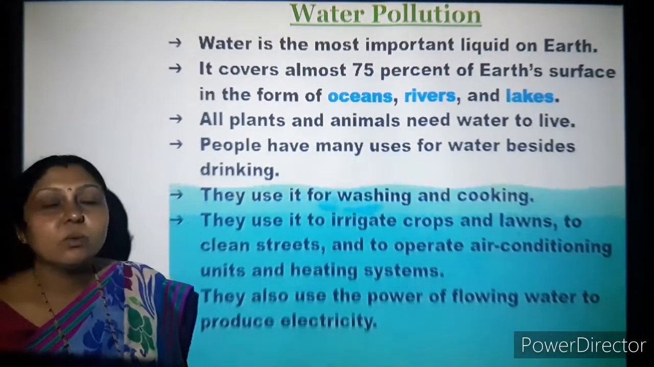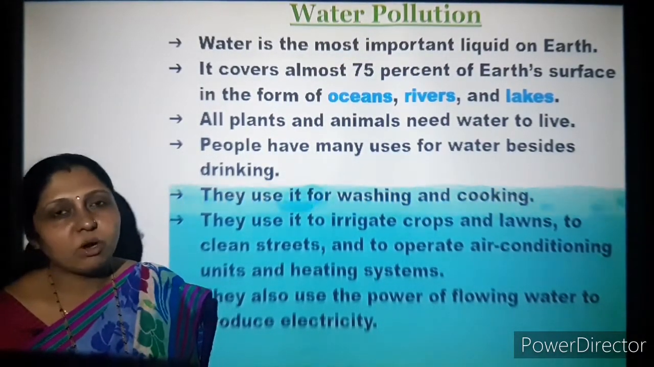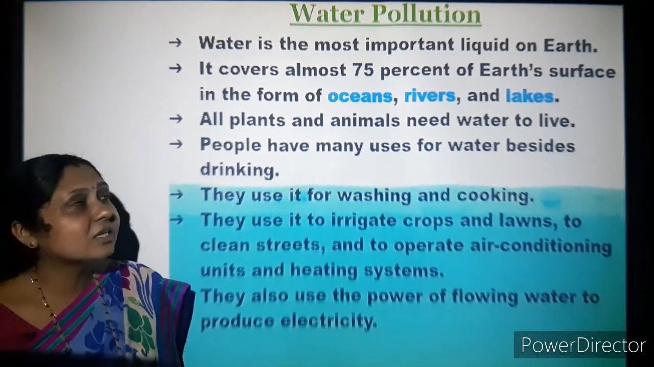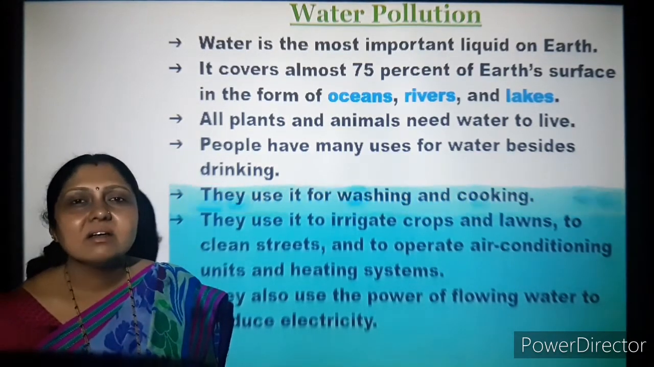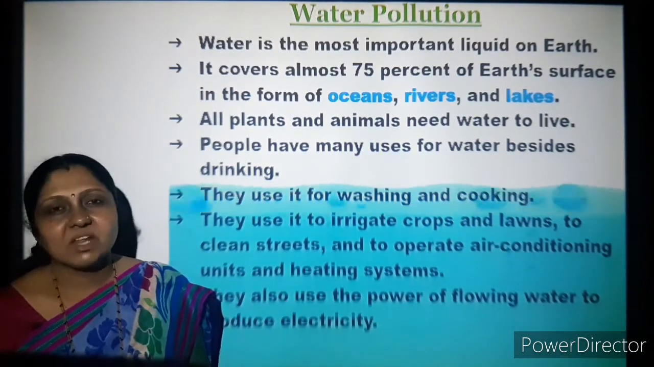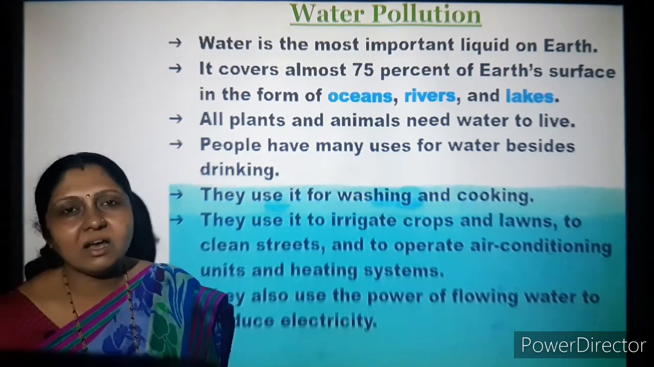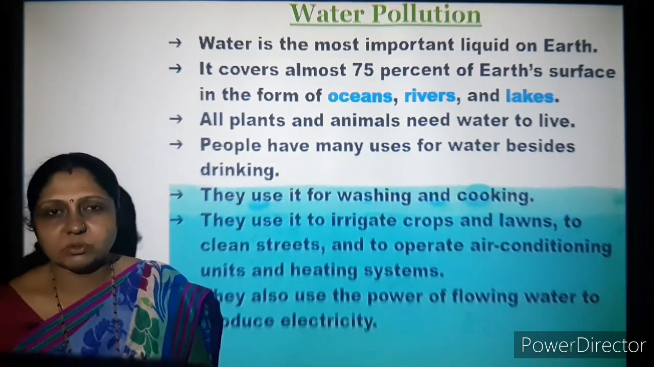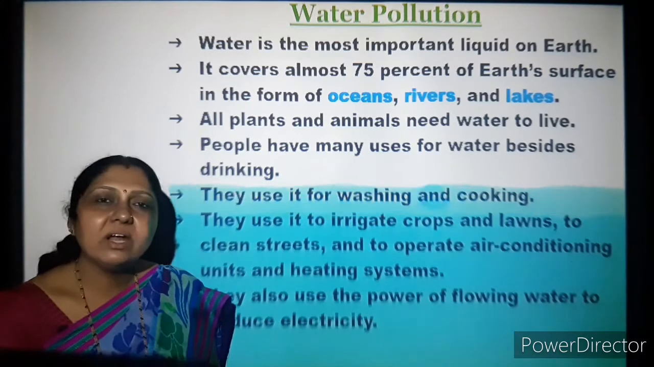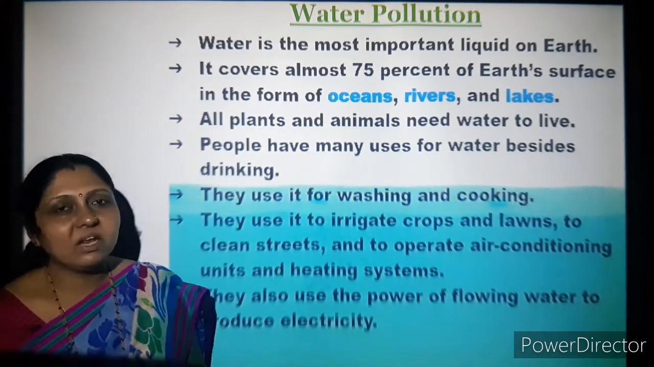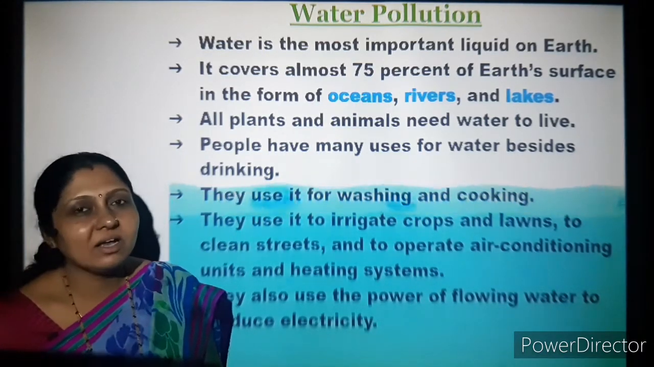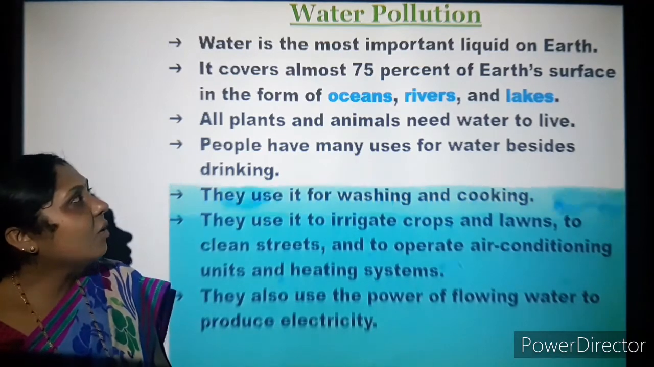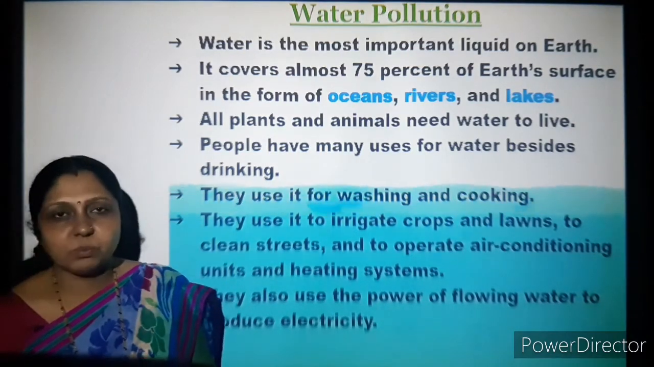Next one is water pollution. Why is it called water pollution? It means the pollutants pollute the water, that's why we call it water pollution. When water is polluted, it is called water pollution. When air is polluted, it is called air pollution. Now how does this water get polluted?